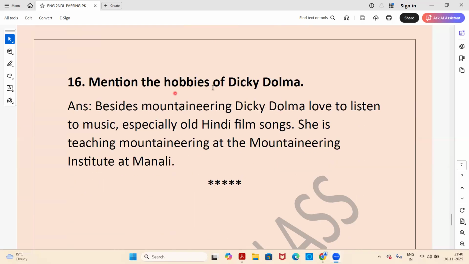Next, mention the hobbies of Dicky Dolma. Answer. Besides mountaineering, Dicky Dolma loved to listen to music, especially old Hindi film songs. She is teaching mountaineering at the Mountaineering Institute of Manali now. So she is continuing her hobby and the same field also. She is teaching it, and apart from mountaineering, she also listens to music, especially old Hindi film songs, which are her favorites.